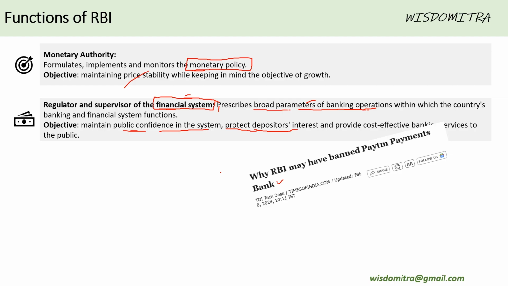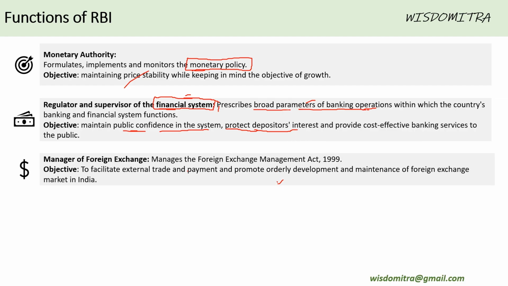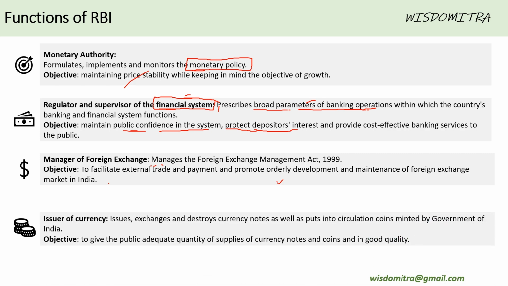So the second most important point after monetary policy would be regulatory supervision. The third important point about RBI's performance is managing foreign exchange. RBI is responsible for handling foreign currencies within India to facilitate external trade and payment and promote orderly development and maintenance of the financial market.